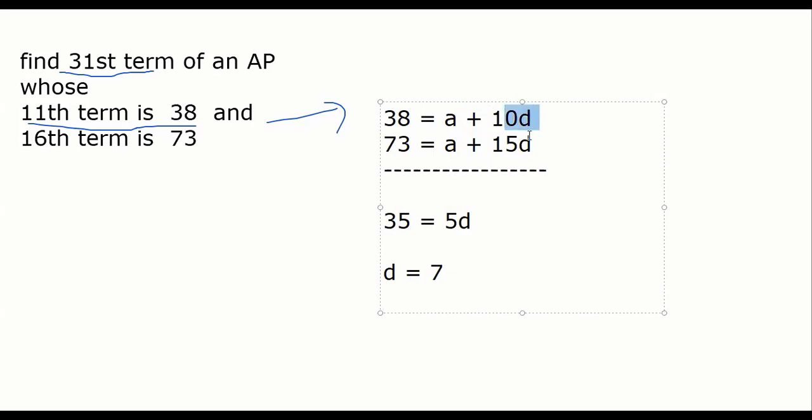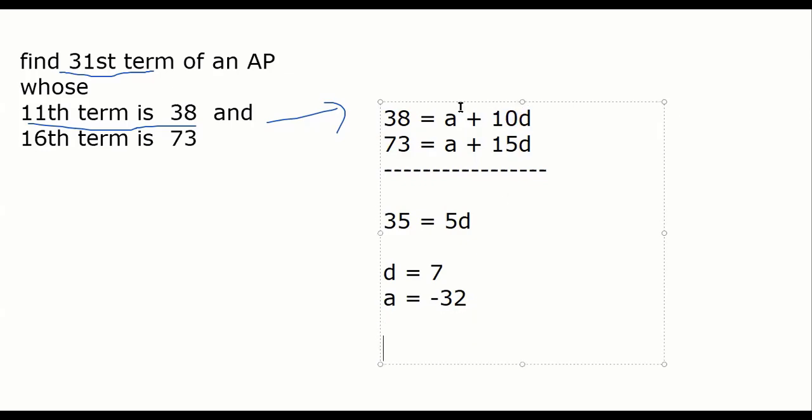D is 7, so 70. So A equal to 38 minus 70. कितना होगा? Agree everybody? The moment you get D, put D equal to 7 here. 38 minus 70 is minus 32.